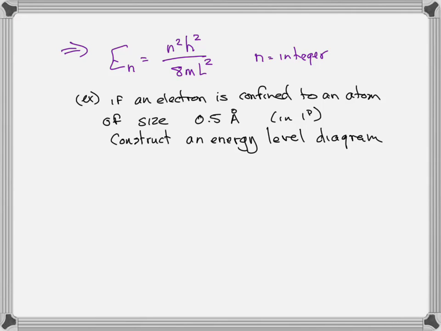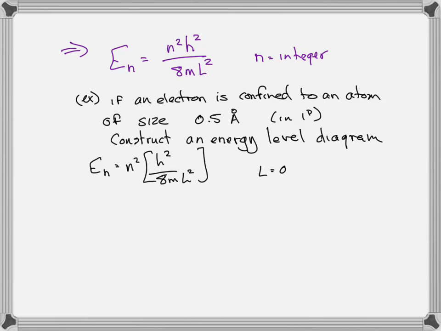Remember, this is quantized because we've got E sub n equals, and n can only be an integer. So E sub n is equal to n squared times h squared over 8m times L squared, where L is the length of the atom, or the length of confinement.